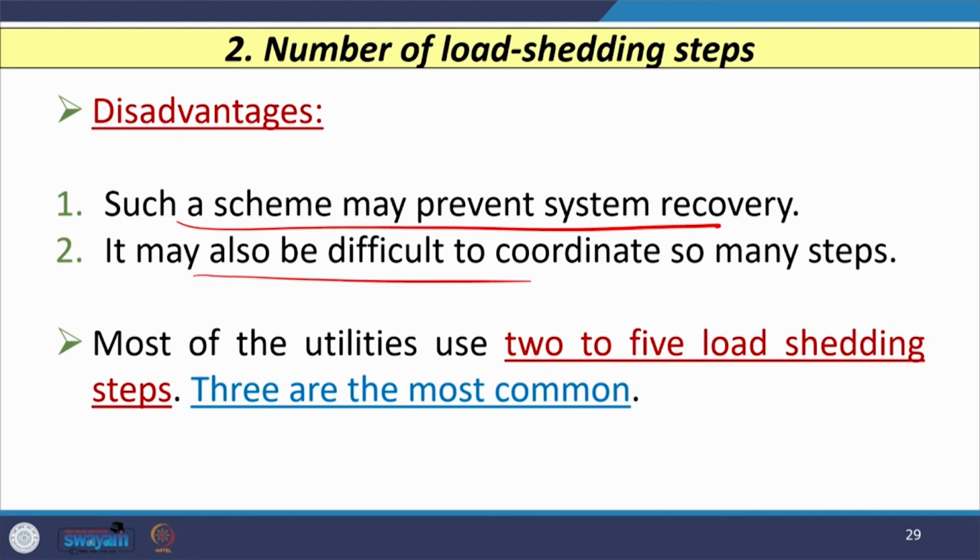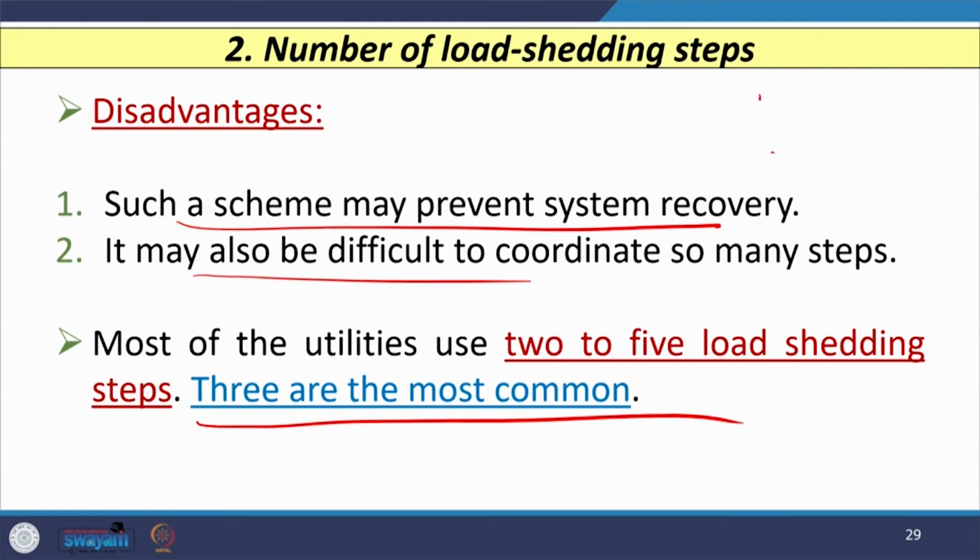That is why most utilities use between 2 to 5 steps when they consider a load shedding scheme. However, 3 steps are the most common. So, when you decide the number of load shedding steps, most utilities will use these 3 steps: first step, second step and third step.